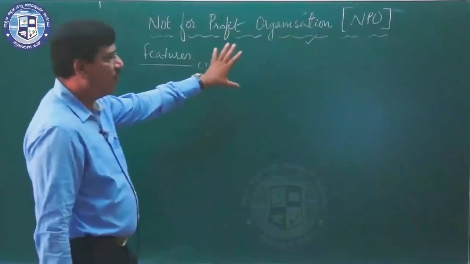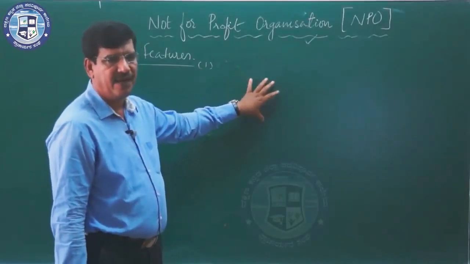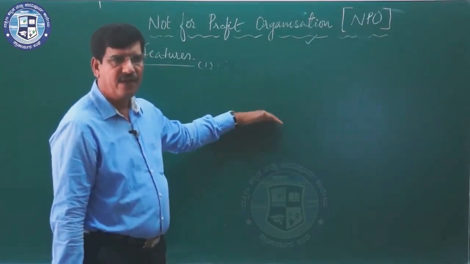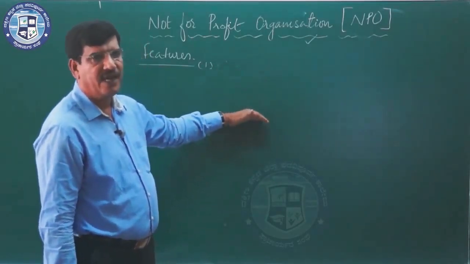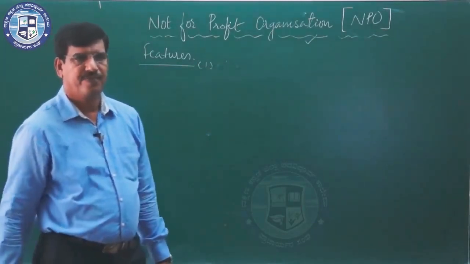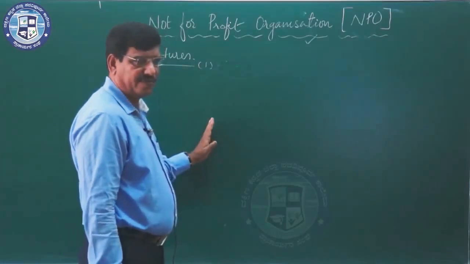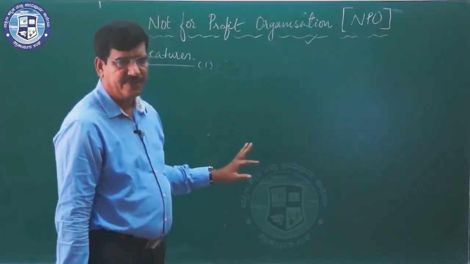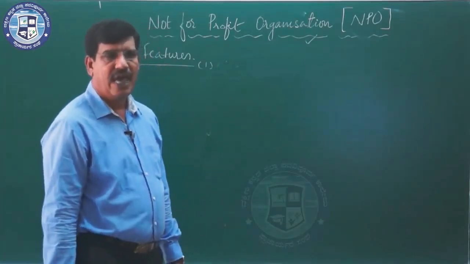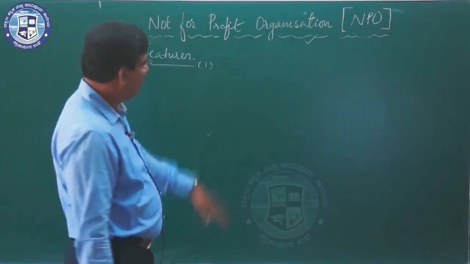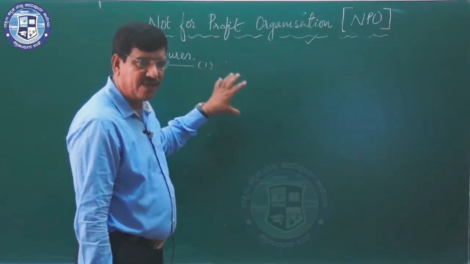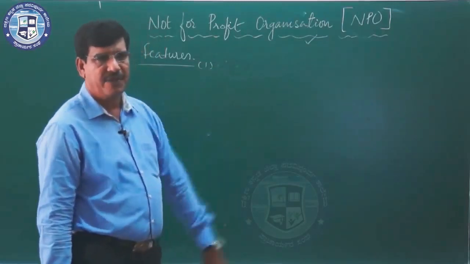Here in NPO, we do not have any term called capital. It is a service-based organization. That's why we have a capital fund on the liability side of the balance sheet, and whatever funds are raised are credited to the capital fund or general fund. And the surplus, the result of operation, is not distributed among the members; it is added to the capital fund. The members cannot withdraw the surplus. It belongs to the organization itself, and it will be added to the capital fund.